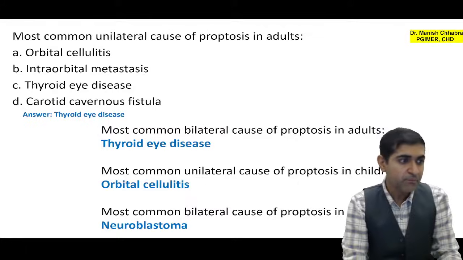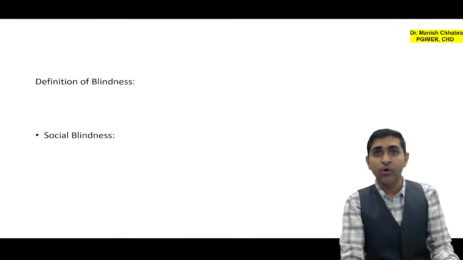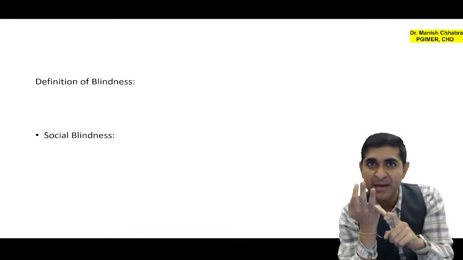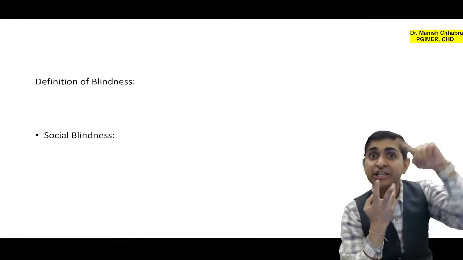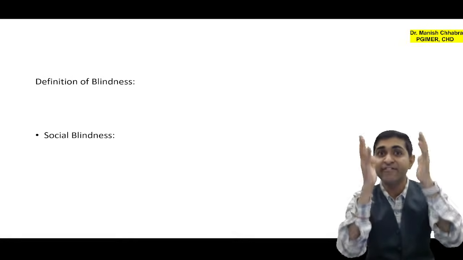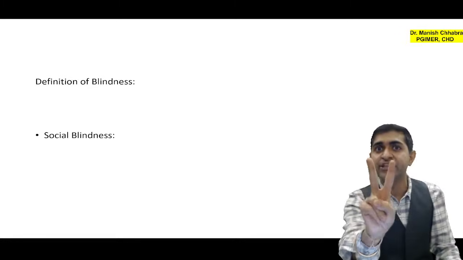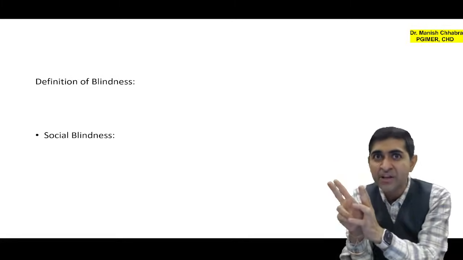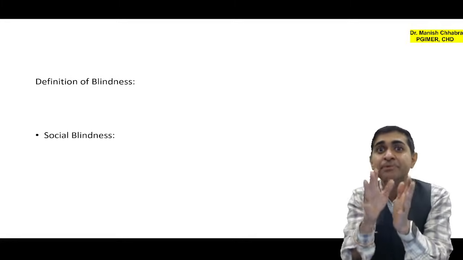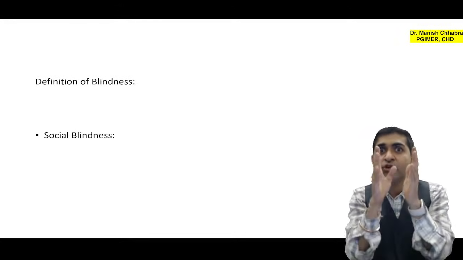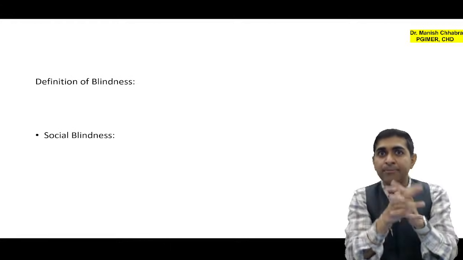All right. Now this question has been asked in your INI CET exam, FMGE exam, NEET PG exam multiple times. What is the definition of blindness? And whenever I say definition of blindness, there are 2 definitions. One is as per WHO, another is as per NPCB-VI. NPCB-VI means National Program for Control of Blindness and Visual Impairments.